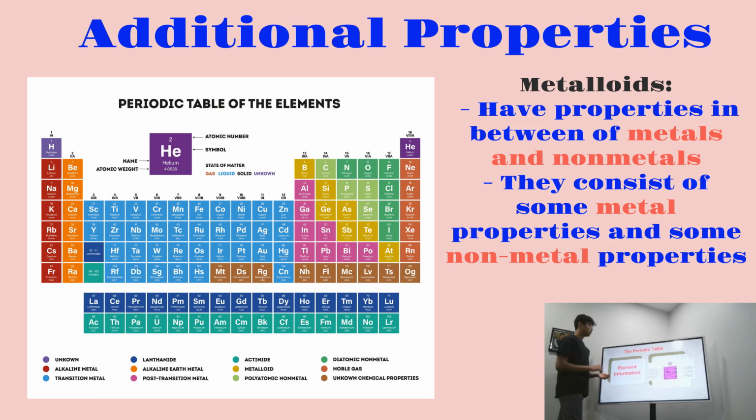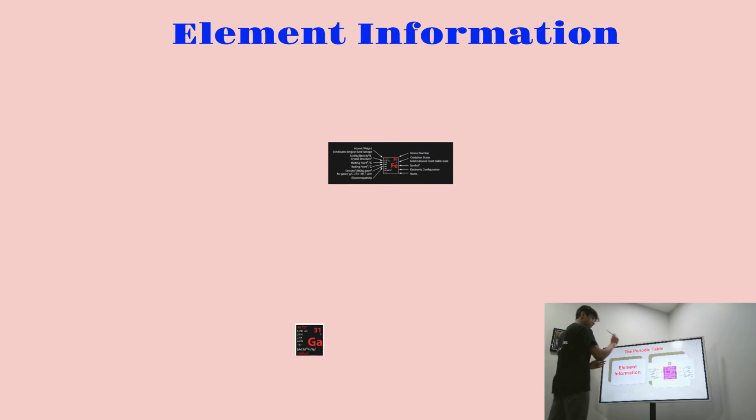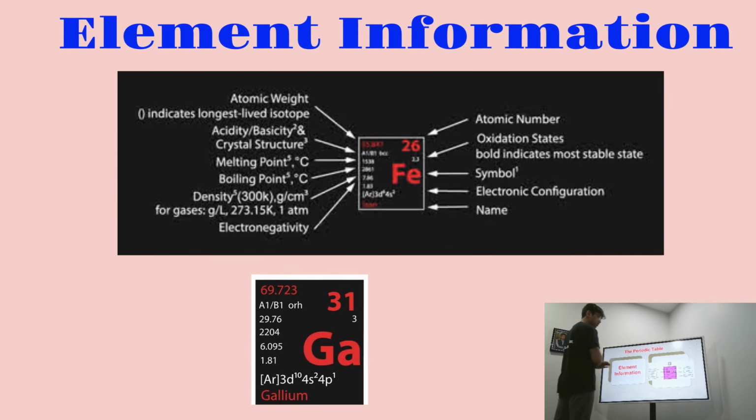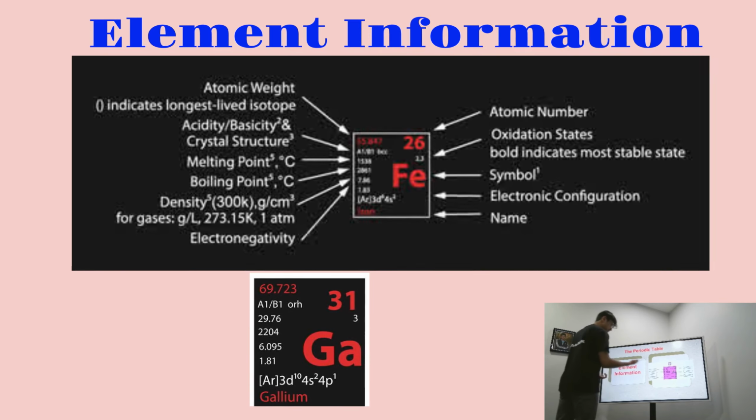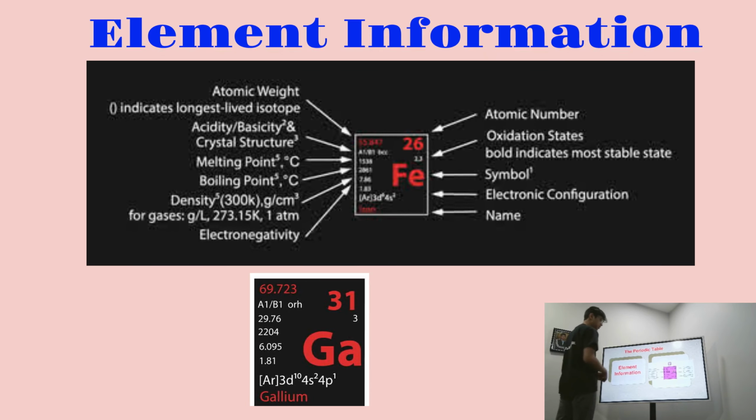And now we're going to cover what the element information is. If we look here, we can see that there's an element's atomic number, and this should be throughout everything so we know what number it is. There's also the element's symbol, the element's name, the atomic weight of the element, and sometimes you might also see the melting point, the density, and the boiling point, and some other things. But usually the typical four that you will see are the atomic number, the symbol, the name, and the atomic weight.